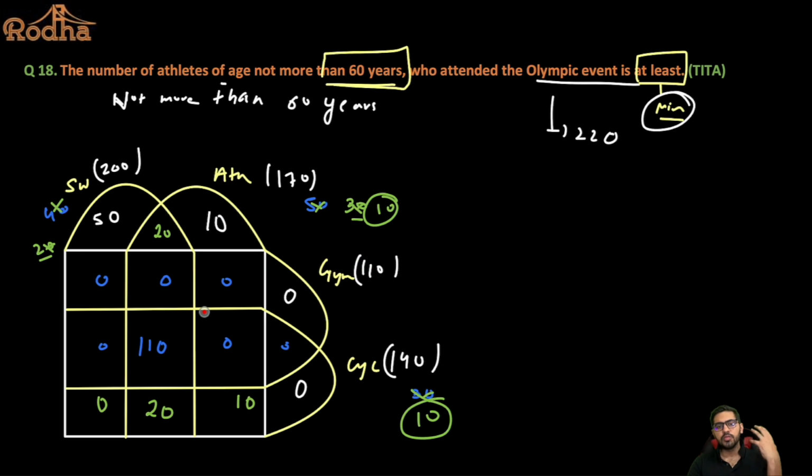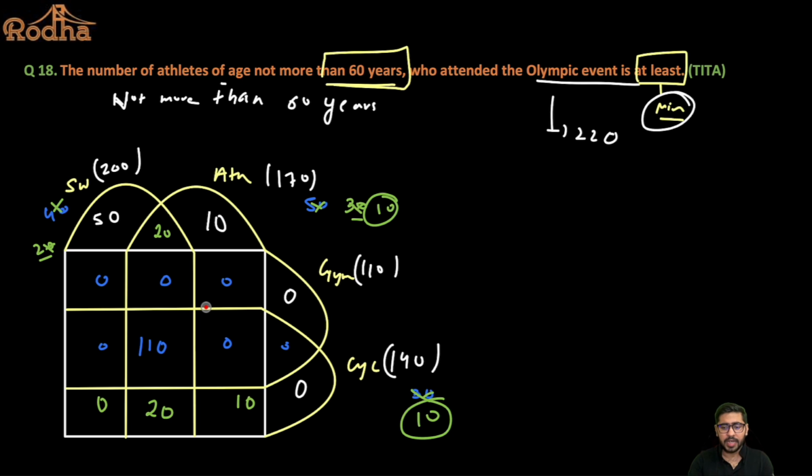So you have to be very active. You have to think very actively in the exam. You'll not have a lot of time to work out cases and sit back and relax, thinking okay, let me think what can be put. You don't have that kind of time. 40 minutes you have to target 2 sets in CAT, right? So you have to be very proactive in your thinking. You have to think on your toes. And when will that start happening? When you have practiced a lot of sets, you have observed a lot of sets, and that knack of solving puzzles comes naturally to you, right? That can only come with practice, guys.